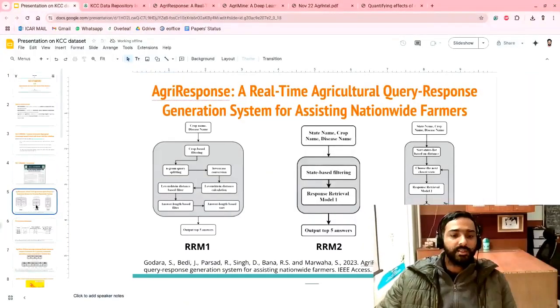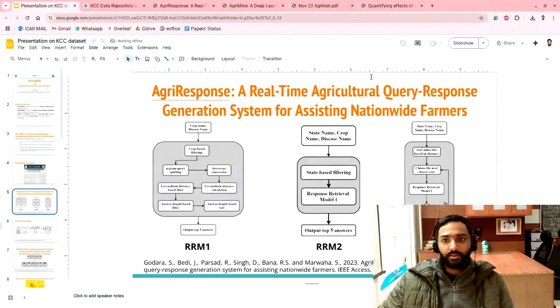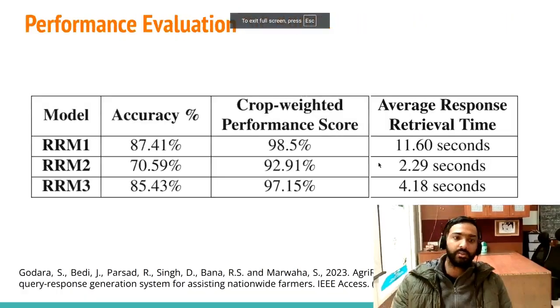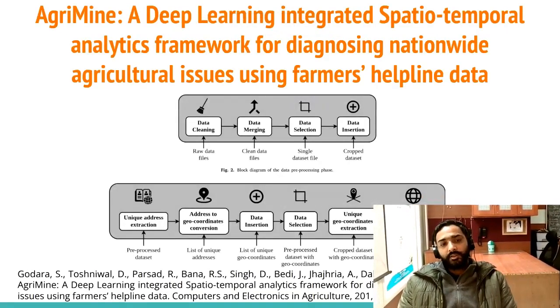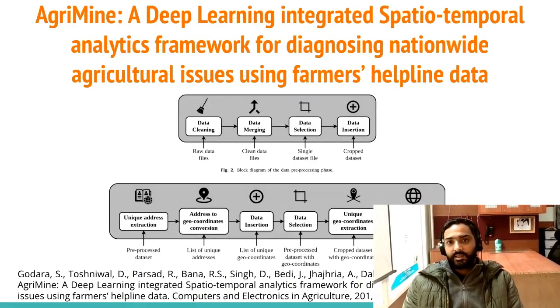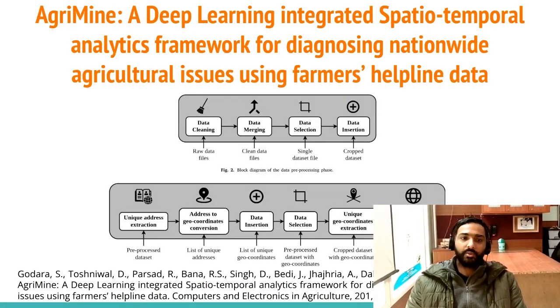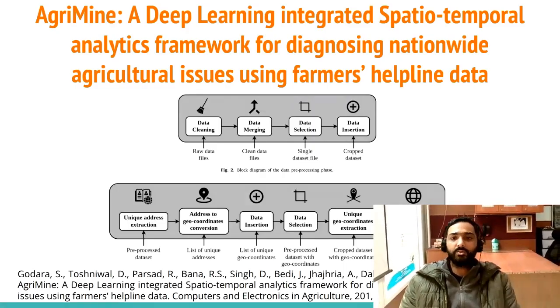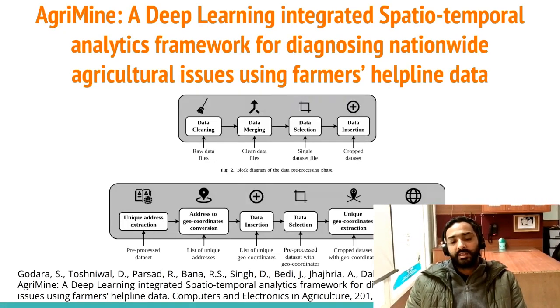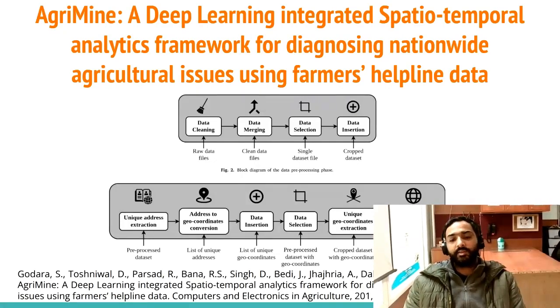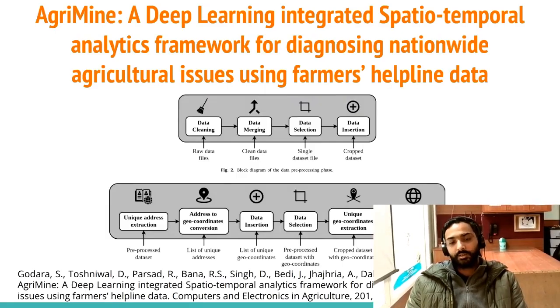Moving on to the next application of the analysis of this Kisan Call Center data, the AgriMine framework, which is a deep learning integrated spatio-temporal analytics framework for diagnosing nationwide agricultural issues using the Kisan Call Center data. There are multiple pipelines which were proposed in this framework.